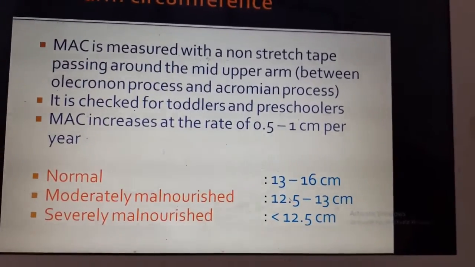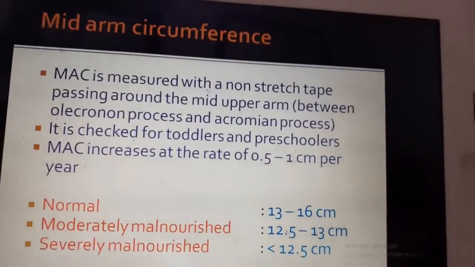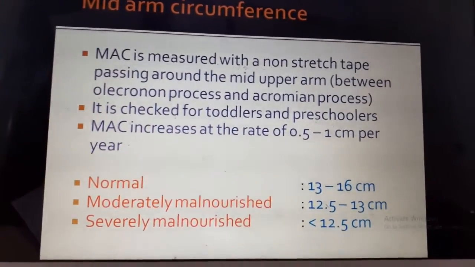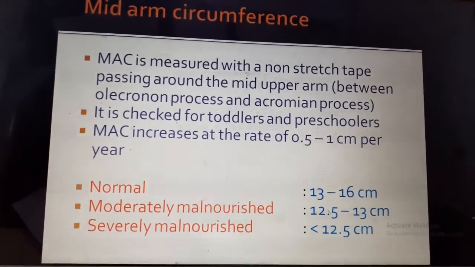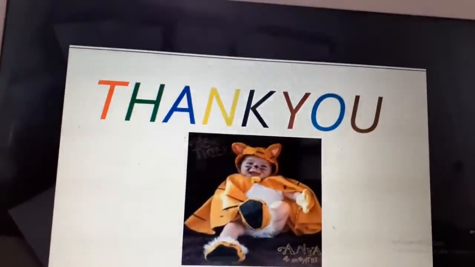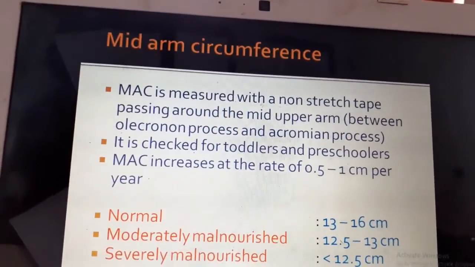Normally the MAC, mid-arm circumference, increases by 0.5 to 1 centimeter per year. So the normal mid-arm circumference for a child is 13 to 16 centimeter. If it is 12.5 to 13 centimeter, the child is moderately malnourished, and if it is less than 12.5 centimeter, the child is severely malnourished. Hope you understood.